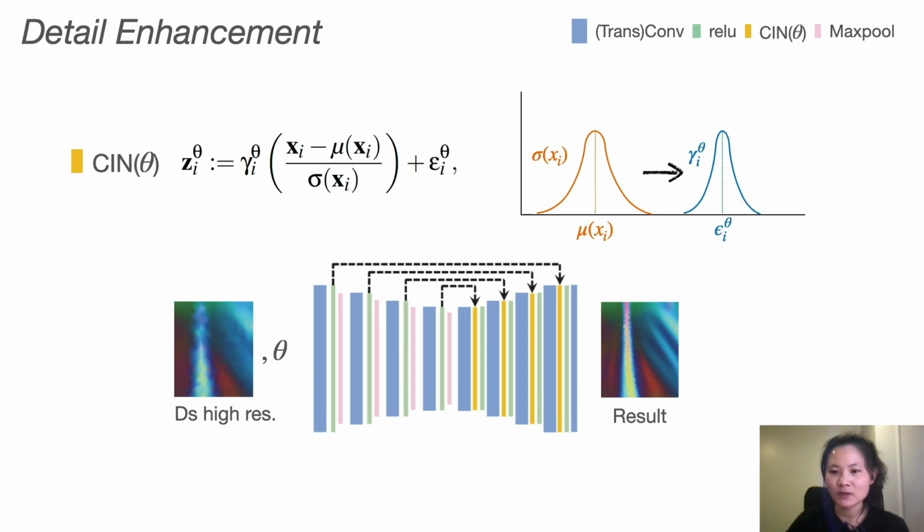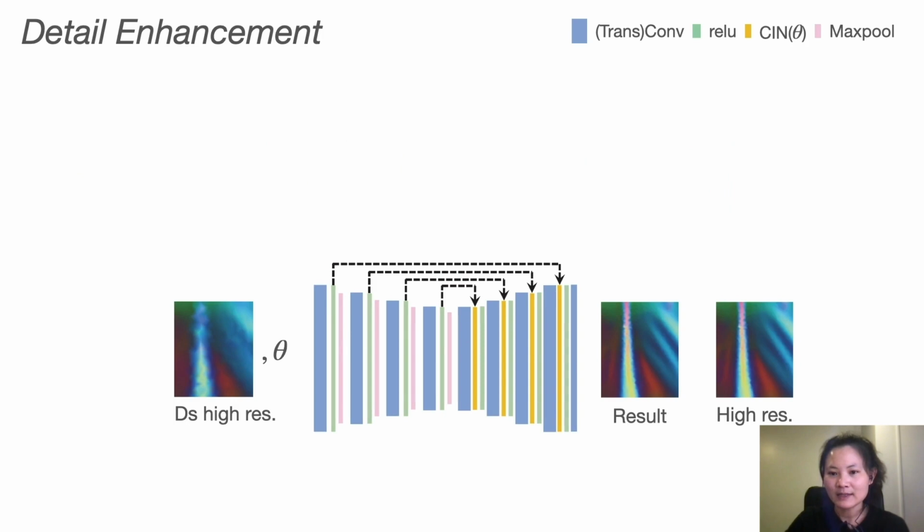We design the decoder using conditional instance normalization to adapt for different material types. Specifically, given a material type theta, the activation of layer i is x_i. We shift and rescale x_i to get z_i by the learned mean vector and the standard deviation computed based on the material type. The detail enhancement network aims to transfer the detail patterns from the high-resolution to the low-resolution normal map.